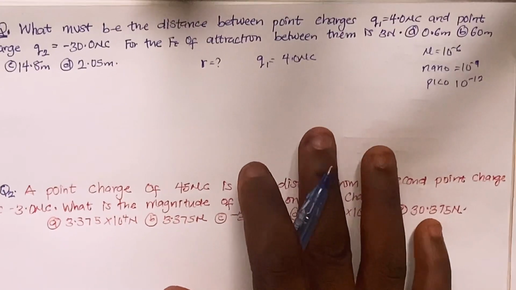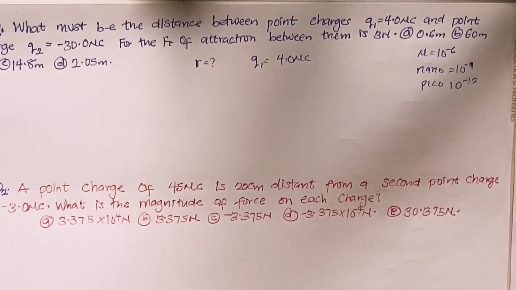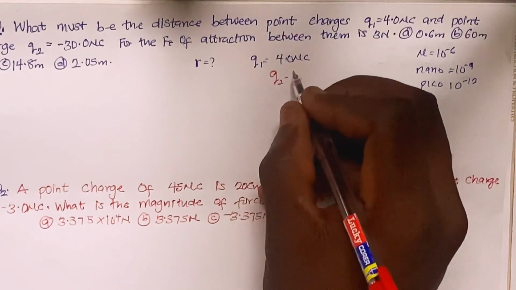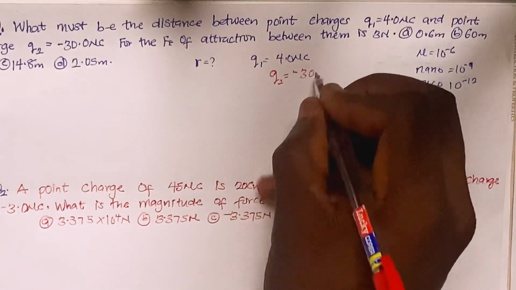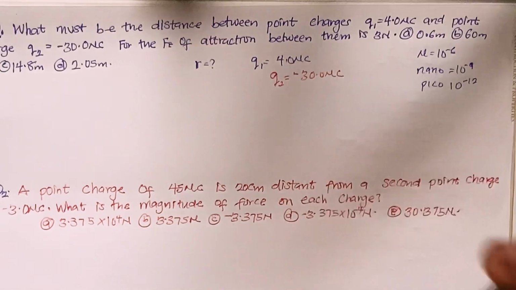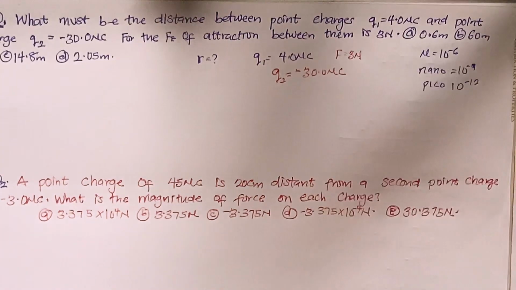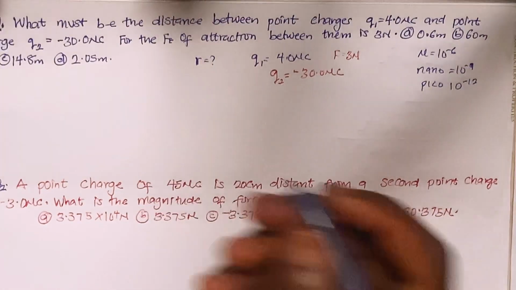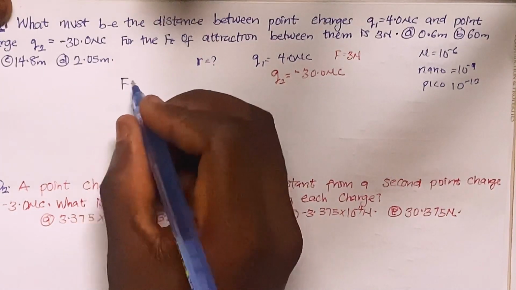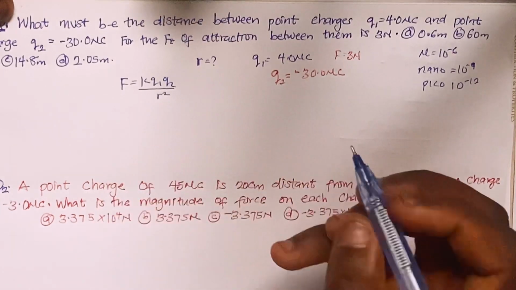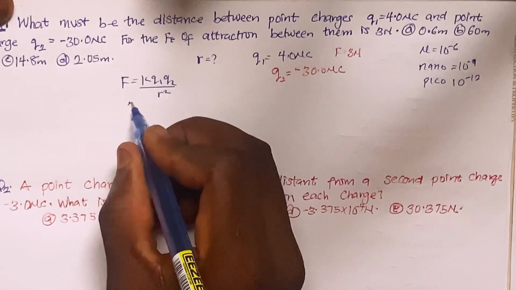So in this case, what must be the distance between point charges Q1, which is 4.0 microcoulomb, and Q2, which is minus 30.0 microcoulomb, for the electric force of attraction between them to be F equals 3 Newton? The question is direct and straightforward. We just need to recall Coulomb's law, which is F equals K Q1 Q2 over R squared. In this case, I'm given F to be 3 Newton, right?